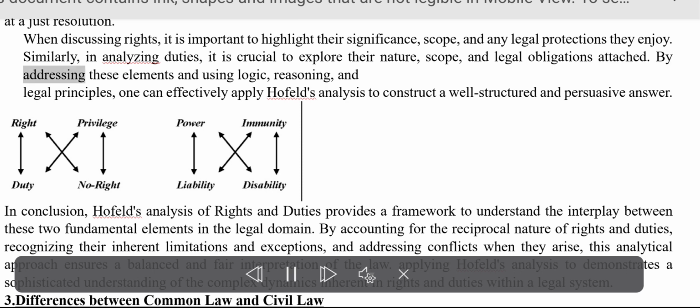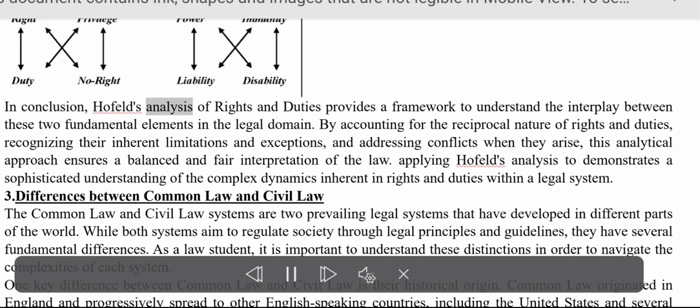By addressing these elements and using logic, reasoning, and legal principles, one can effectively apply Hohfeld's analysis to construct a well-structured and persuasive answer. In conclusion, Hohfeld's analysis of rights and duties provides a framework to understand the interplay between these two fundamental elements in the legal domain.